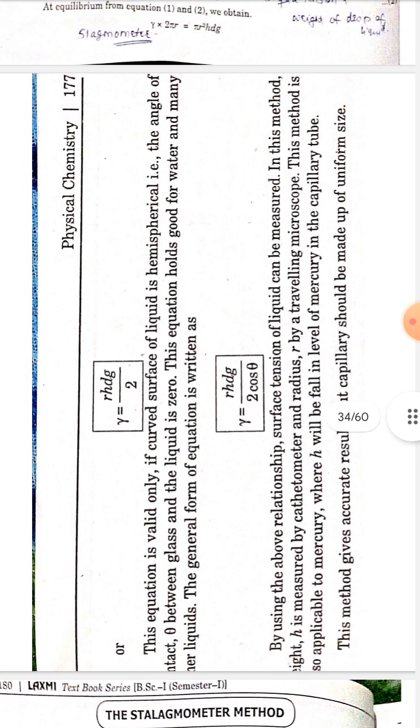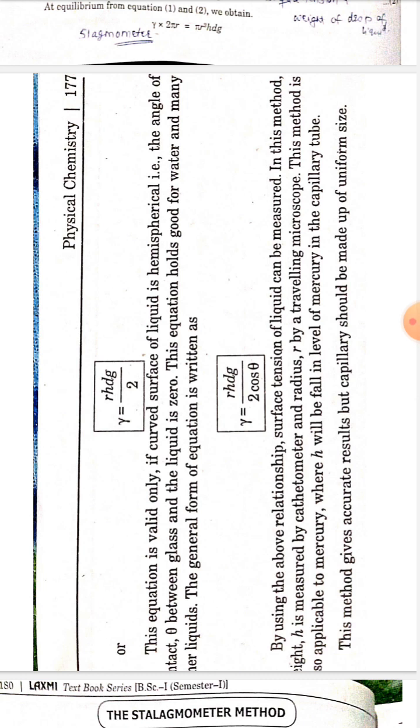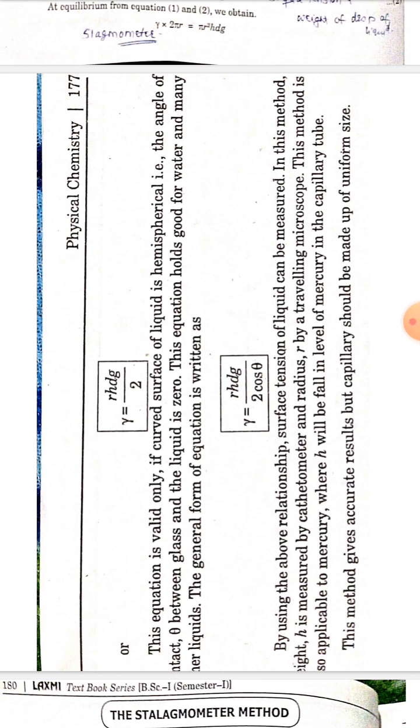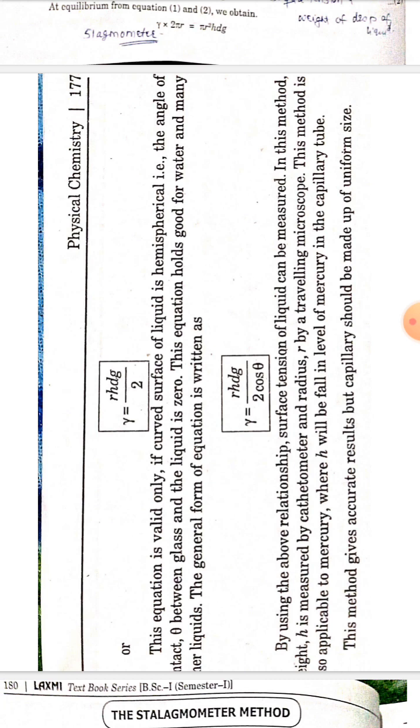In this method, the height h is measured by a cathetometer and the radius r by a traveling microscope. This method is applicable to mercury, where h will be the fall in level of mercury in the capillary tube. This method gives accurate results, but the capillary should be of uniform size.